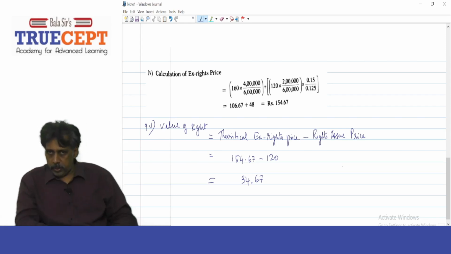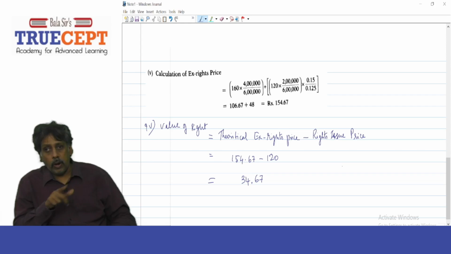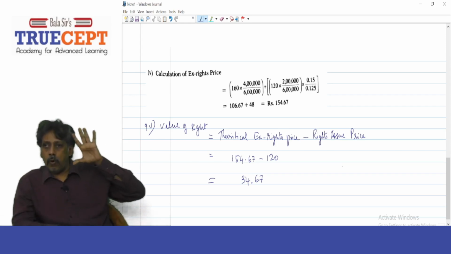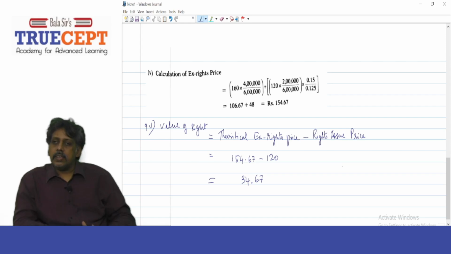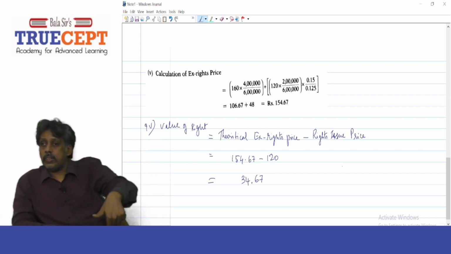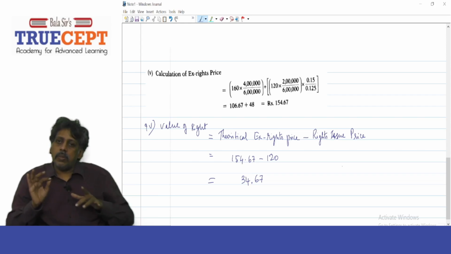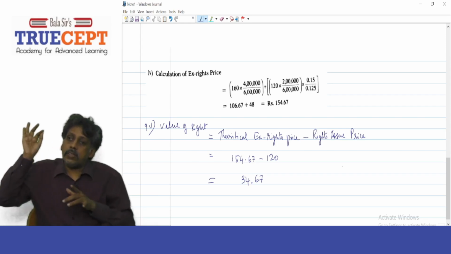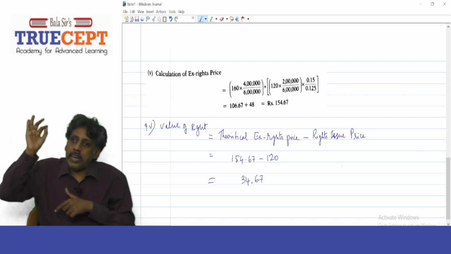Now you try this. What is 120 rupees into 1.2? It's 144. What is 144 rupees? If you take a 12.5% return on that, it is as good as 15% on 120. Check that. What is 120 rupees into 15%? 18 rupees. What is 144 rupees into 12.5%? Same 18. So basically I'm trying to put a weightage on this number. 120 rupees actually is 1.2 times the weight of old funds.